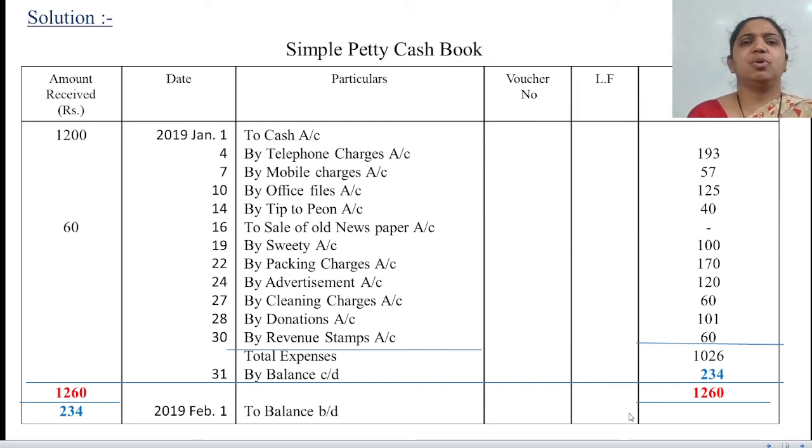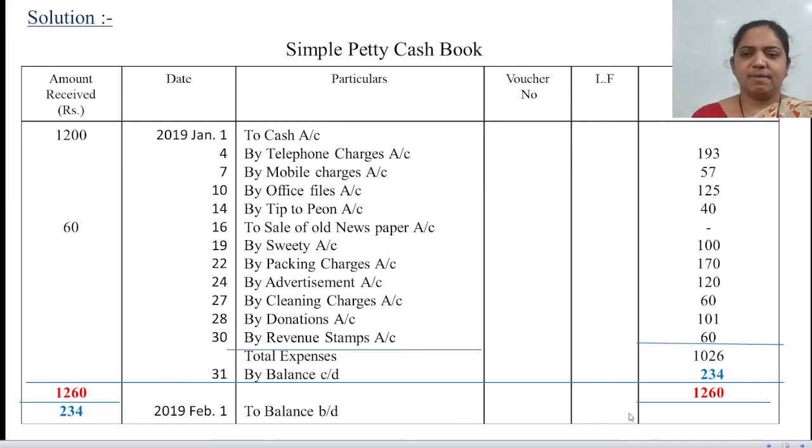Simple petty cash book is very, very simple. Only remember there are two sides. First is the receipt side, the debit, and next is the credit side, the payment side. Whenever the amount is given by the head cashier to the petty cashier, bring it to the receipt side. And whenever you are selling something and receiving money, it will come on the receipt side. And of course, all the rest of the amounts when you pay will come on this side.